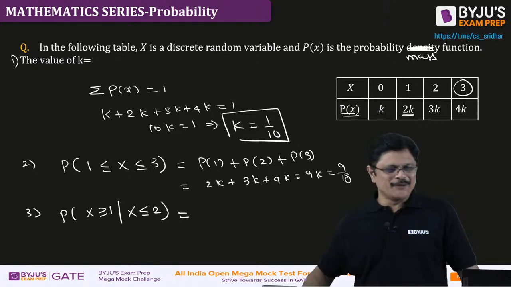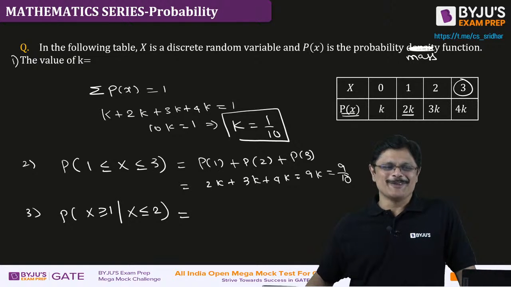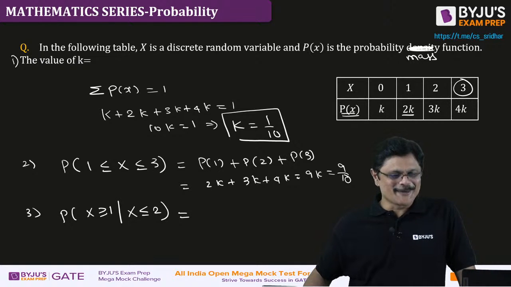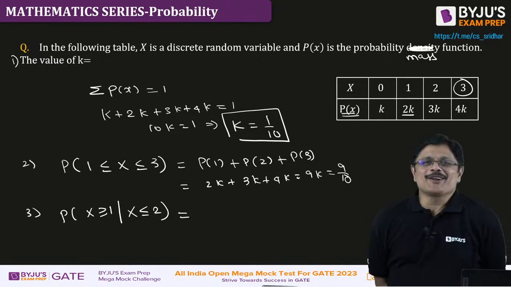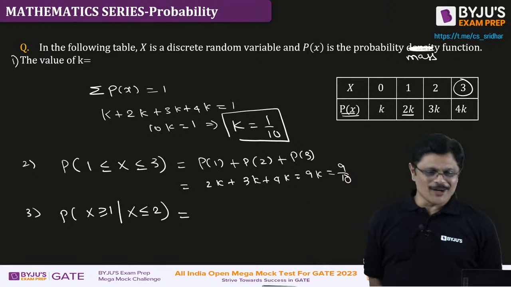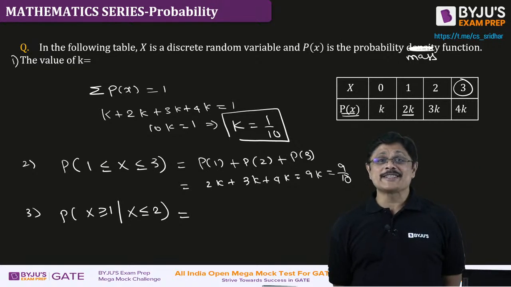Less than or equal to 2, I do it. It is the same as the previous problem. Yeah, I changed it to the problem. Right. Now what is the probability that x is greater than or equal to 1 given that x is less than or equal to 2? I changed the problem, sir. SWFS is very quick, sir.